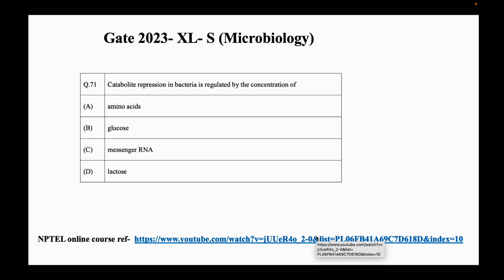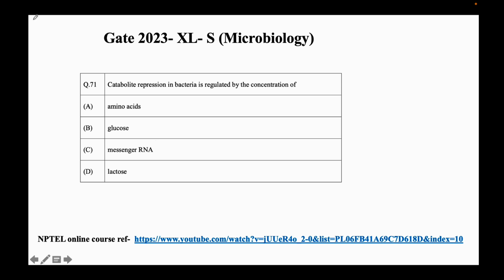Question number 71. Catabolite repression in bacteria is regulated by concentration of A. amino acid, B. glucose, C. messenger RNA and D. lactose. This is the NPTEL online course reference which explains the bacterial metabolism.